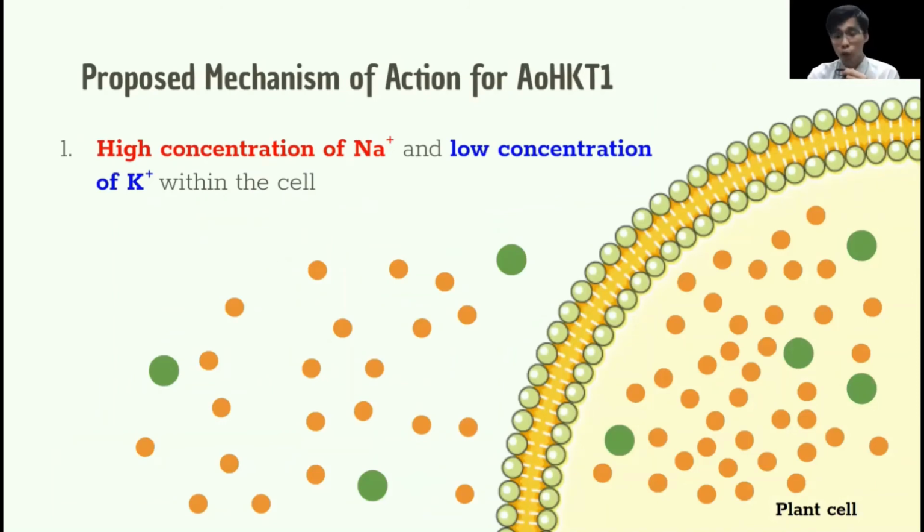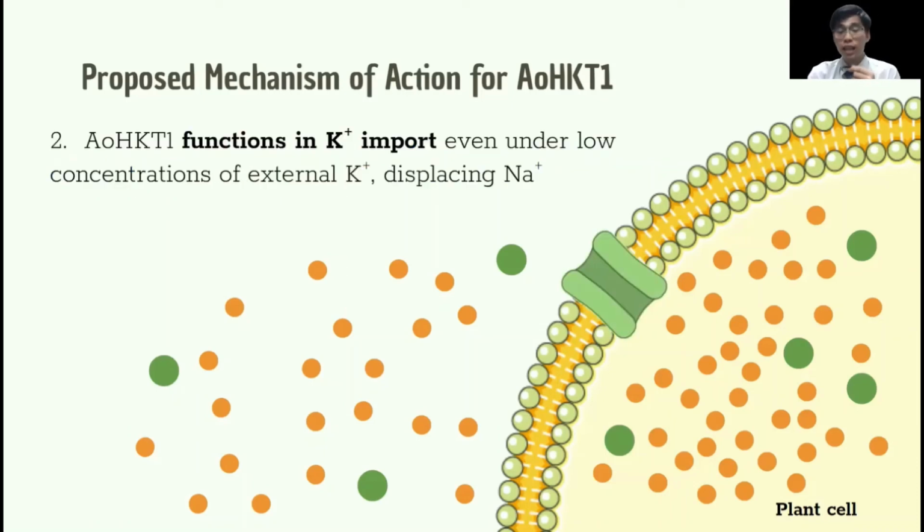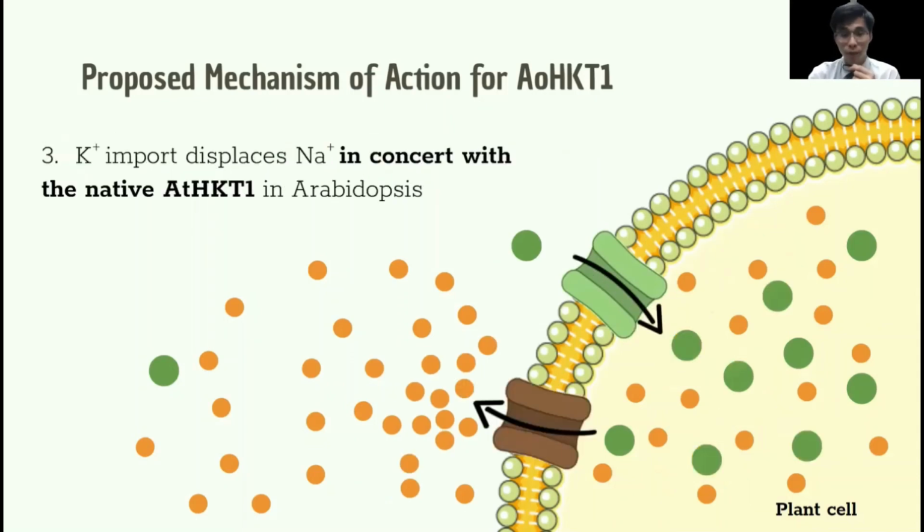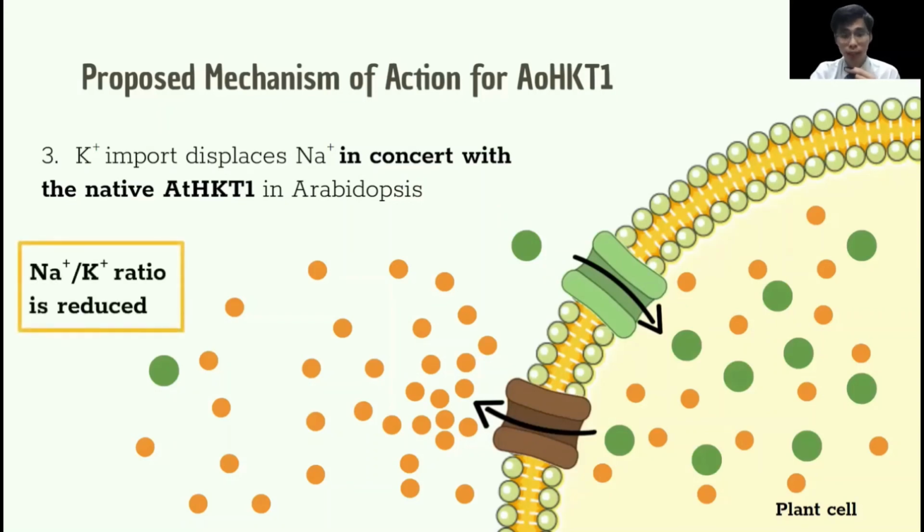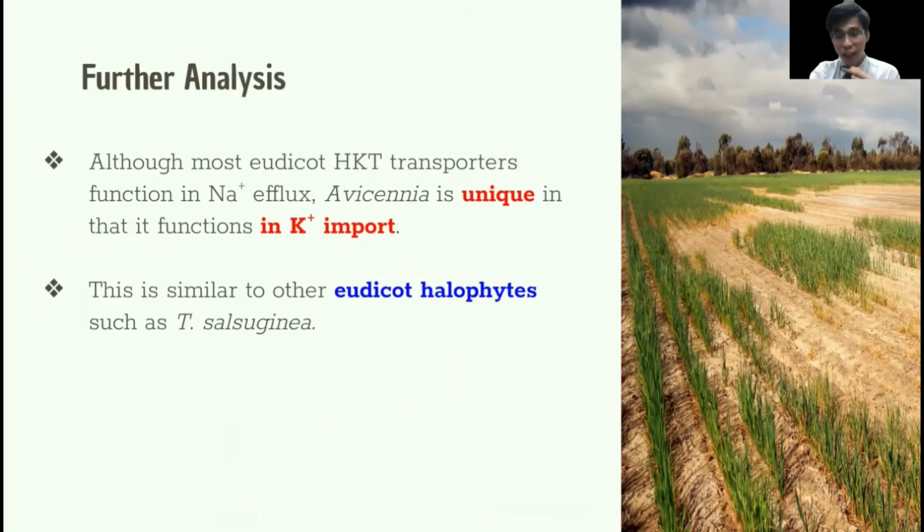First of all, we know that under salt stress, there is high concentration of sodium in the environment and within the cell. This is going to cause the expression of AOHKT1, which is transported to the cell membrane. These proteins then allow more potassium to be taken into the cell, despite the low potassium concentration in the environment. The potassium import will displace sodium ions from the cell, allowing the sodium to potassium ratio in the cell to reduce, thus maintaining homeostasis.